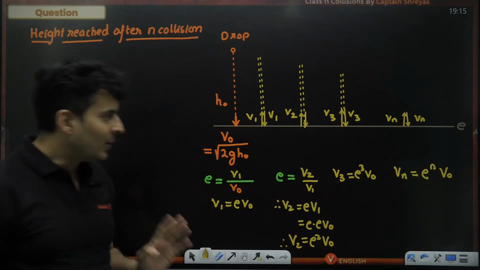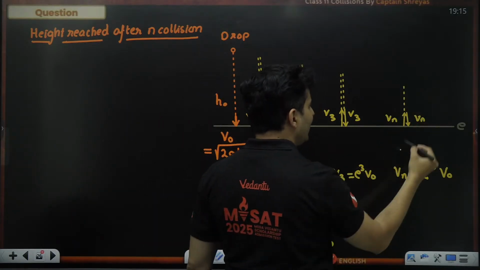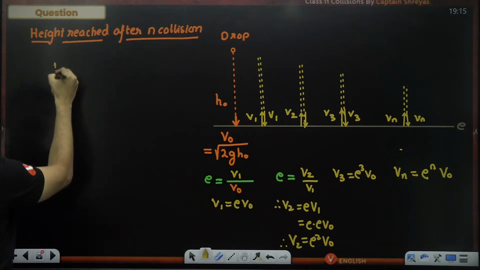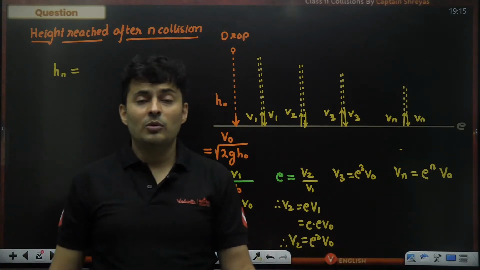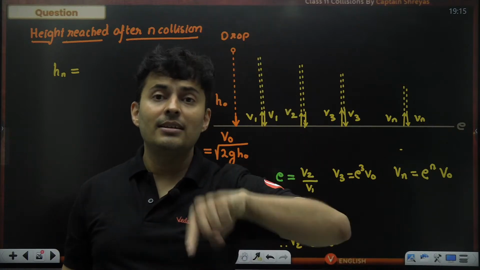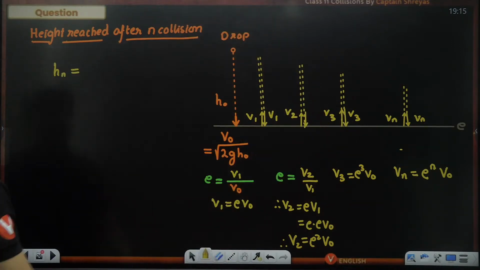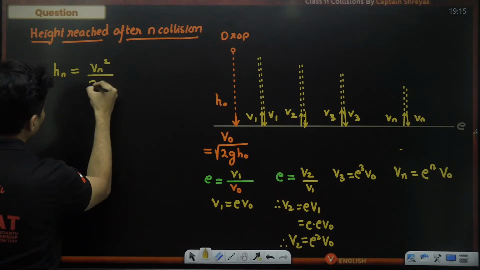Cool? Okay. So from this, can we figure out how high the ball goes up and down? Definitely. That height, hn, is from 1D projectile motion. If you throw a ball up, the maximum height reached is speed square by 2g. It is nothing but Vn square by 2g.